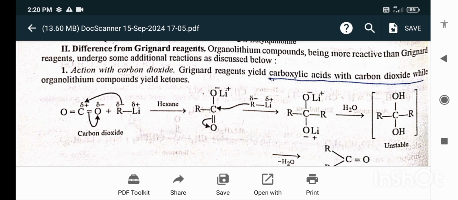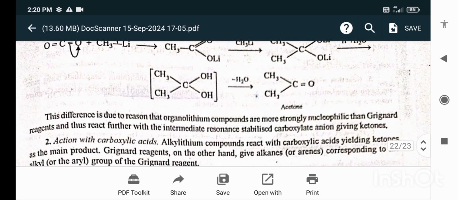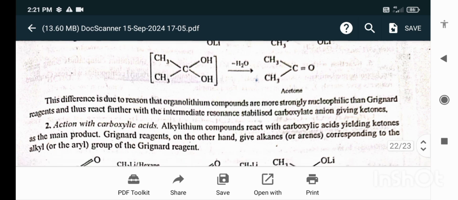When carbon dioxide reacts in the presence of hexane, the alkyl lithium attacks the carbon atom, and an unstable product is formed. When a water molecule is lost from this unstable product, ketone formation takes place. This difference is due to the reason that organolithium compounds are more strongly nucleophilic than the Grignard reagents and thus react further with the resonance-stabilized carboxylate anion intermediate.